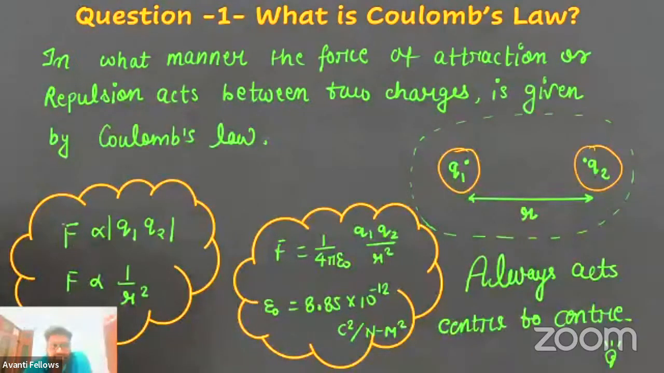So we know that the electrostatic force of attraction or repulsion, according to Coulomb's law, is directly proportional to the modulus of Q1 and Q2, which is the multiplication of the magnitudes of charge. And second, F is directly proportional to 1 by R square. Now, here we have F equals 1 upon 4 pi epsilon naught, Q1 Q2 by R square, where epsilon naught is nothing but the permittivity of free space. And I've discussed a lot about the permittivity in the previous session. The value of permittivity of free space is 8.85 times 10 raised to the power minus 12 Coulomb square per Newton meter square.